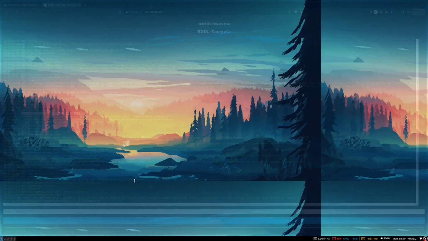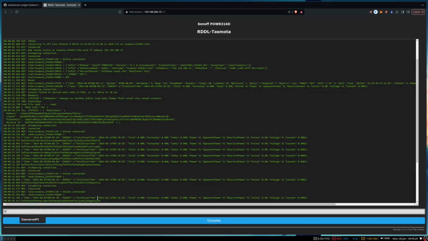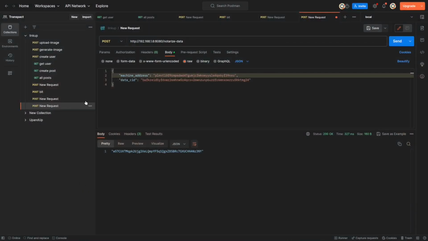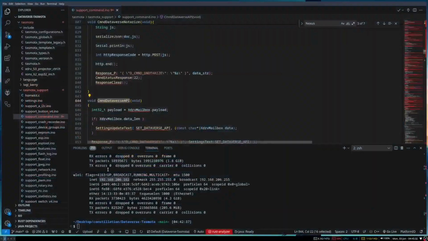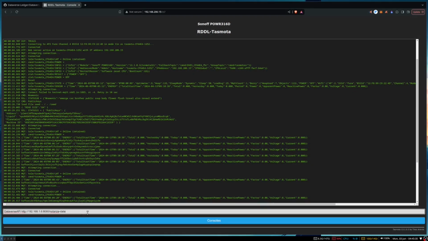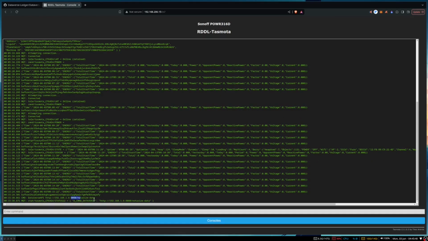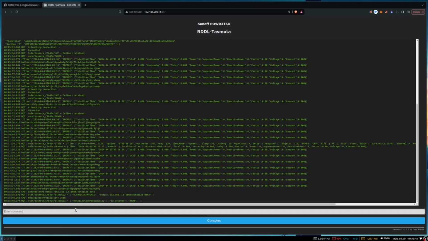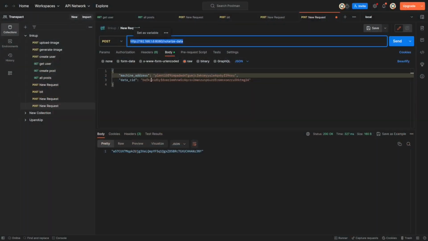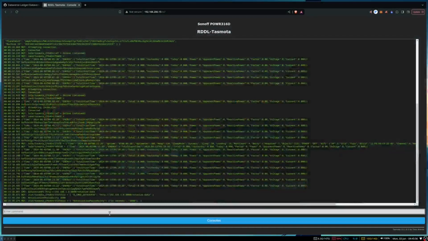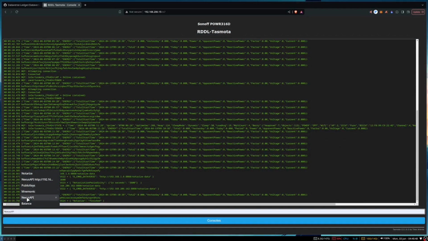For data notarization, first we have to add the Dataverse API here, which is for notarization. It's this one. Okay, so this one is the API, and we'll enter this here. Now you can see it is successfully added. I'll quickly drop down the notarization periodicity to 1 hour, which is basically every 1 hour the data will be notarized to the chain. So now you can see we have to notarize the data. So I'll quickly re-notarize.